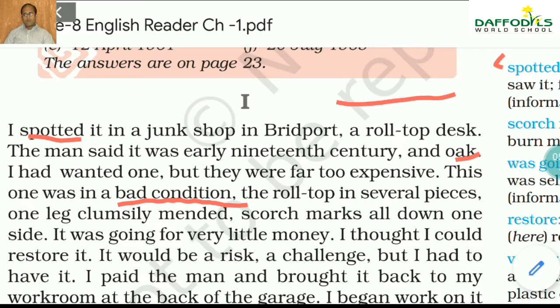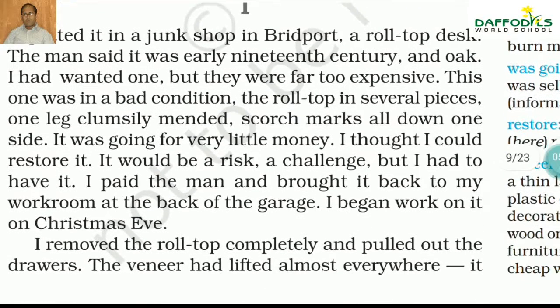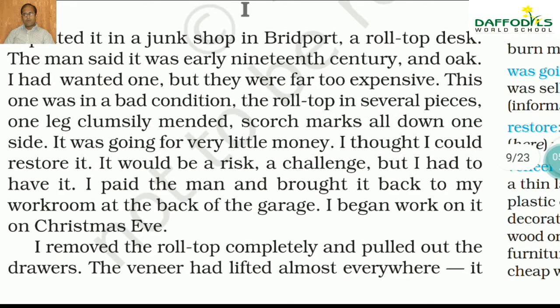Now in this case we see that the table was in a very bad condition. In many of the places the leg was clumsily mended. Generally what happens is that a lot of heat and water takes a toll on any of these kinds of tables which are made out of wood, and generally it gets warped. So here you will find that the veneer, he removed the roll top completely, and he had already paid for it, mind you.